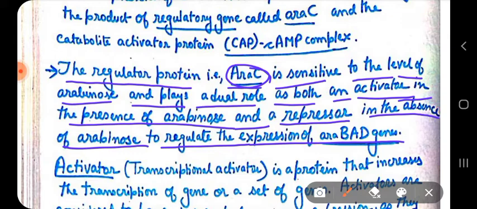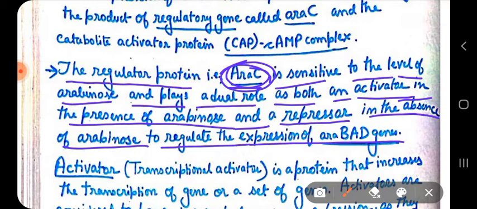AraC can act as an activator in the presence of arabinose. It will activate so that the araB, araA, araD genes can be transcribed immediately and utilize the arabinose sugar to form D-xylulose 5-phosphate, which is an intermediate product of the pentose phosphate pathway.